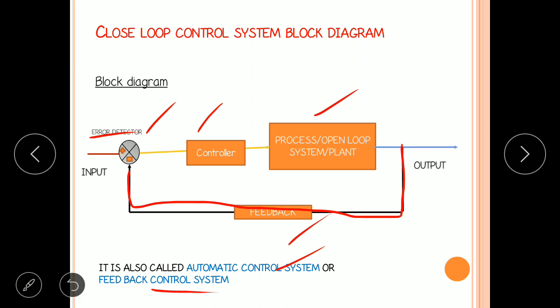The error signal generated by the error detector is the difference between the input signal and the feedback signal. Now, the controller modifies and amplifies the error signal to produce better control action. The modified error signal is fed to the plant to correct its output.